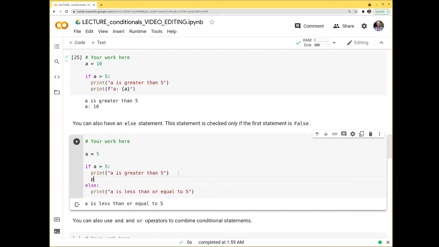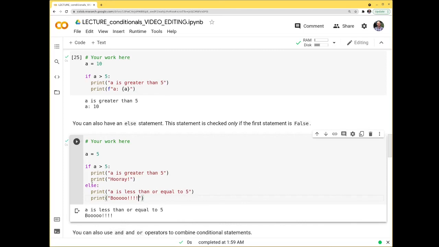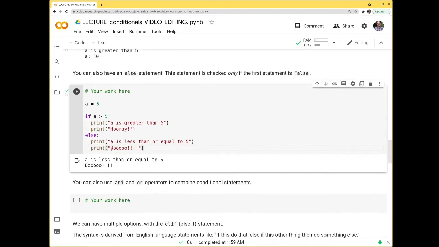And of course, we can have other print statements in each of these if we want. Hooray, A is less than... Boo. I'm just pointing out that you can have more stuff in here inside these indented statements.